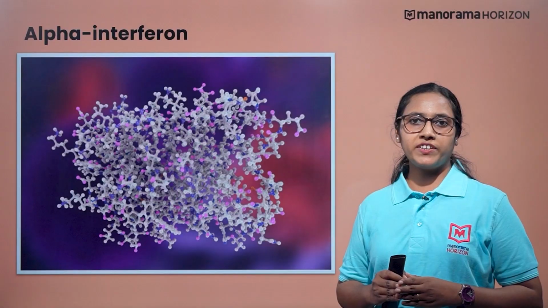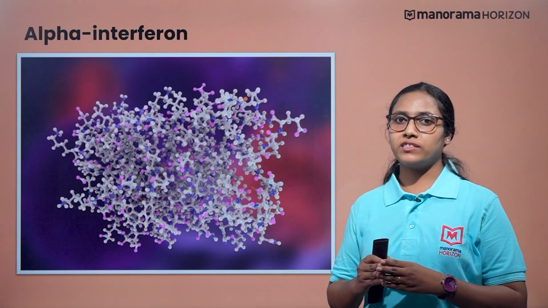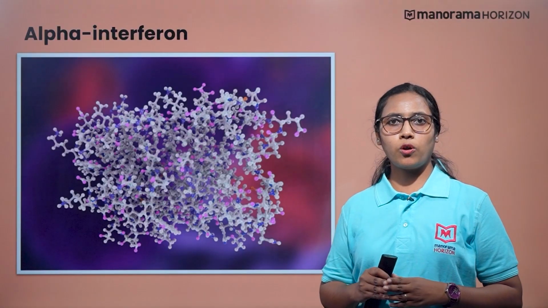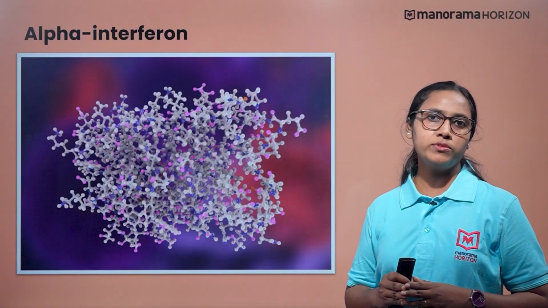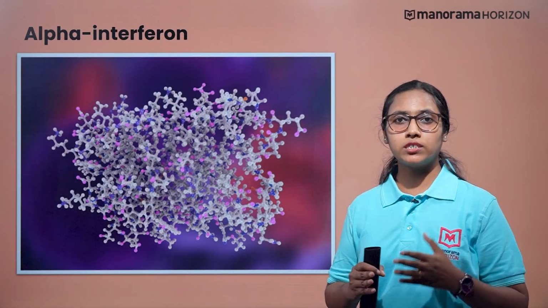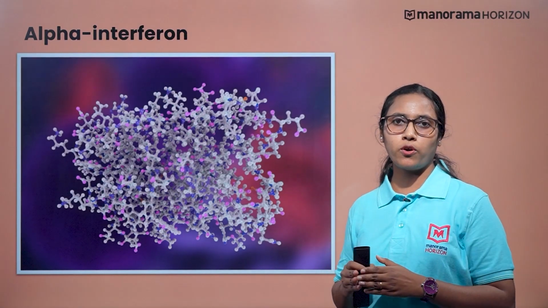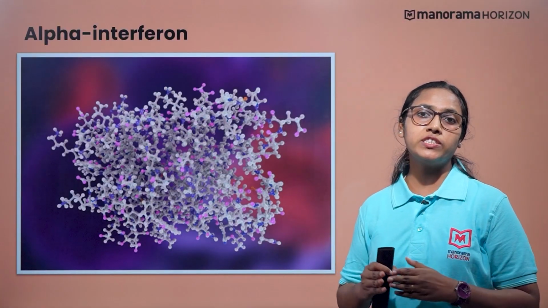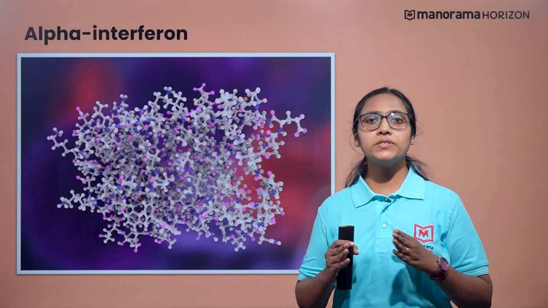This is to activate the immune system of cancer patients. Tumor cells have been observed to resist immune system detection and destruction. So, patients are supplied with biological response modifiers, alpha interferons, which activate the immune system and help in destroying the tumor.